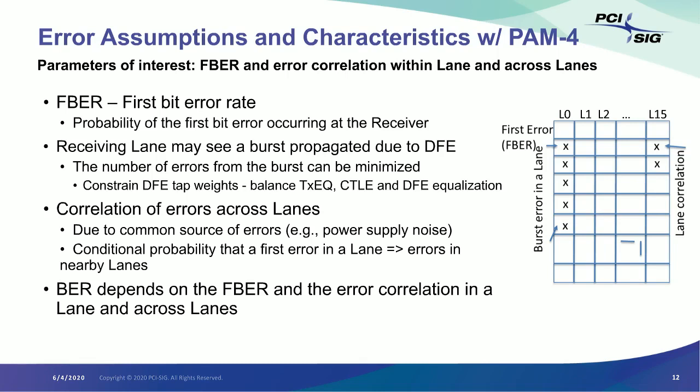The second aspect in terms of the error correlation that we need to be cognizant of is the errors that are happening because of common sources of error, like power supply noise happens. So lane 0 gets an error, which means that most likely lane 15 could also have an error. Maybe lane 3 also could have an error because they are coming from the same common noise sources. So it's fundamentally the conditional probability that a first error in a lane, in this case lane 0, also means there are errors in nearby lanes. So it's those three things that are important to us. And bit error rate is basically a combination of FBER, the correlation of error you get on the lane, and also the correlation of errors that you are going to get across lanes.